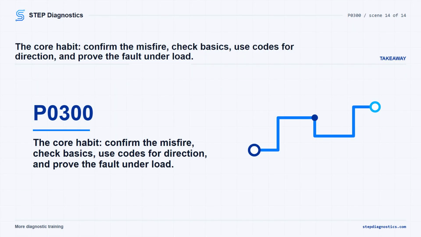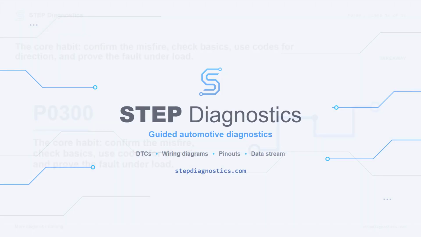The takeaway on P0300 is simple. Do not let a random misfire code turn into random parts replacement. Confirm the concern, clear the basic checks, use other codes for direction, and prove the circuit or system fault with loaded testing before you call the repair.